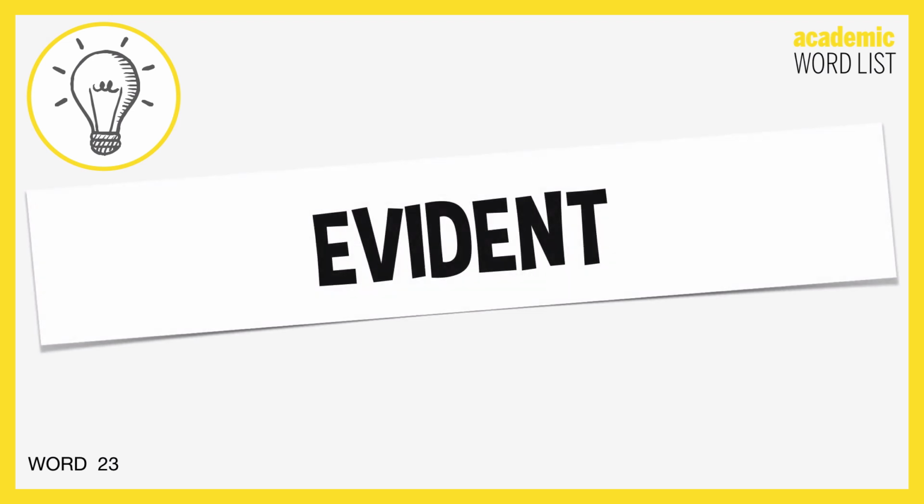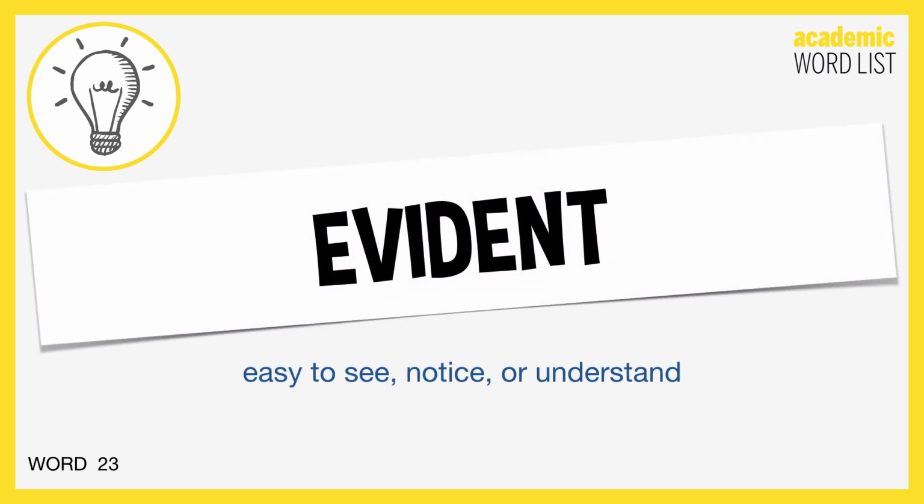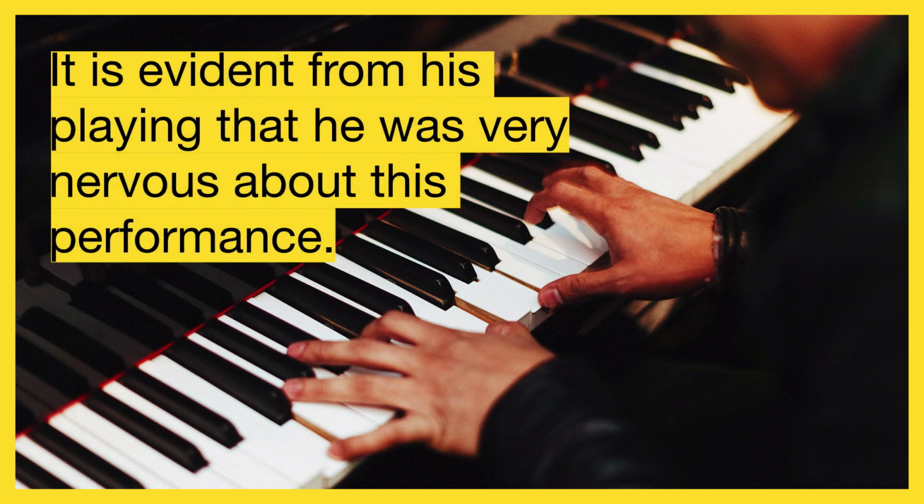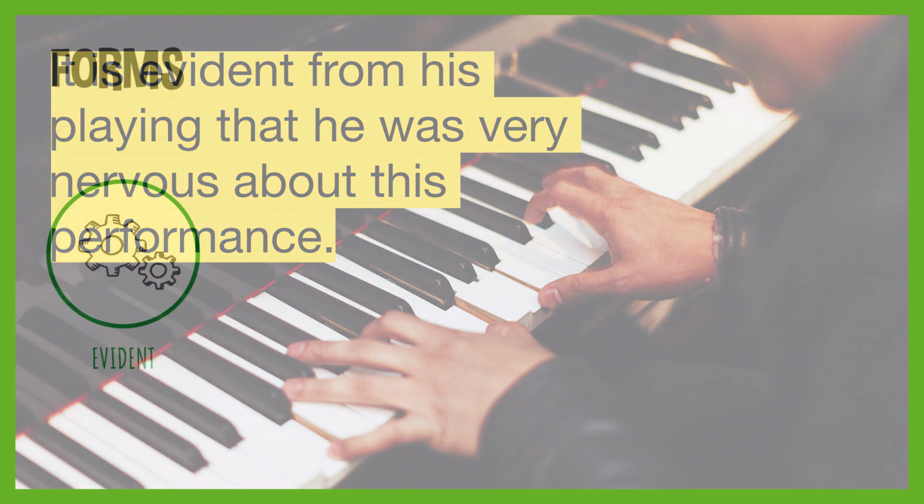The next word is evident. Evident. This means something that is easy to see, notice, or understand. So for example, it is evident from his playing that he was very nervous about this performance. So maybe he was nervous, made a few mistakes, so it's clear that he was nervous.